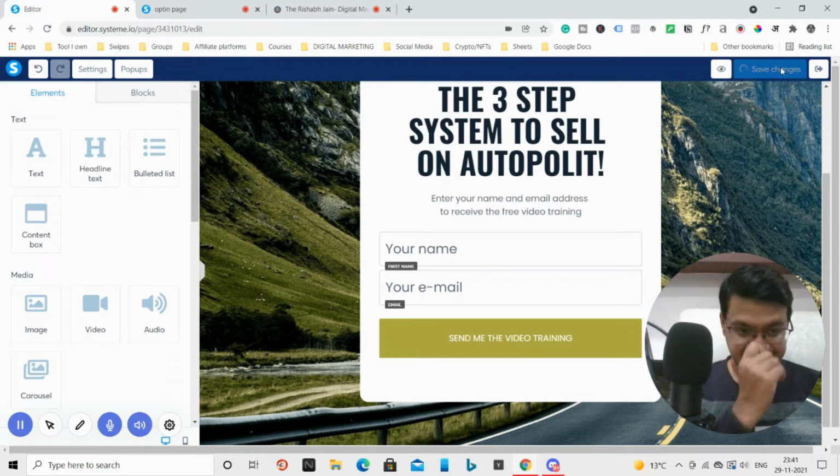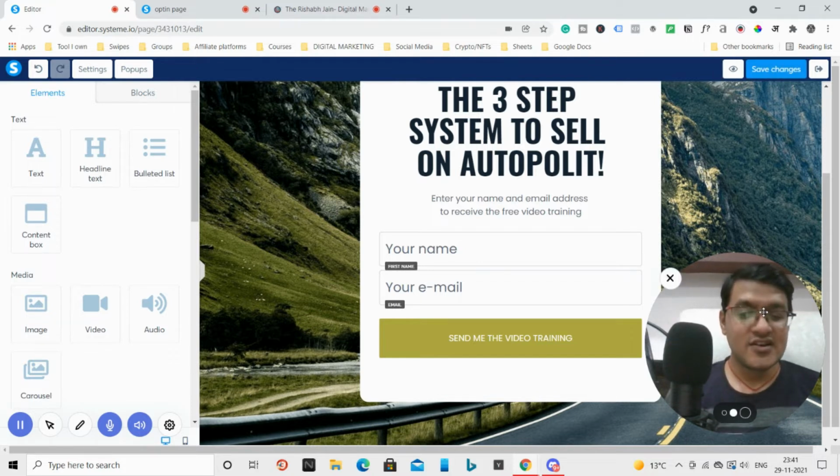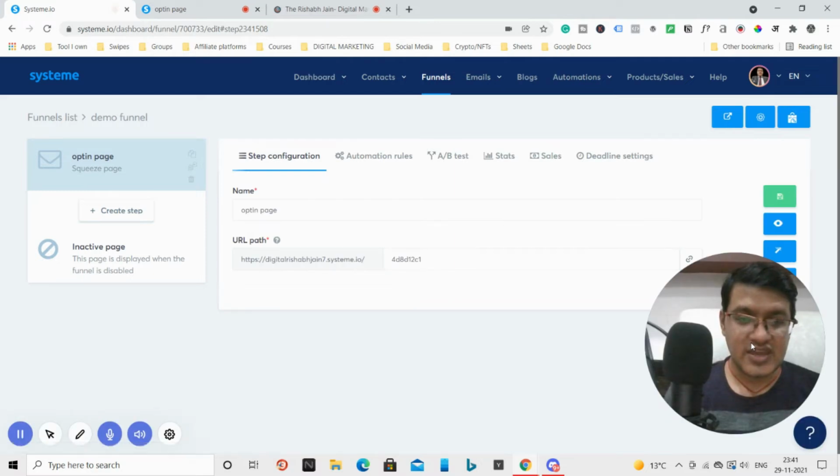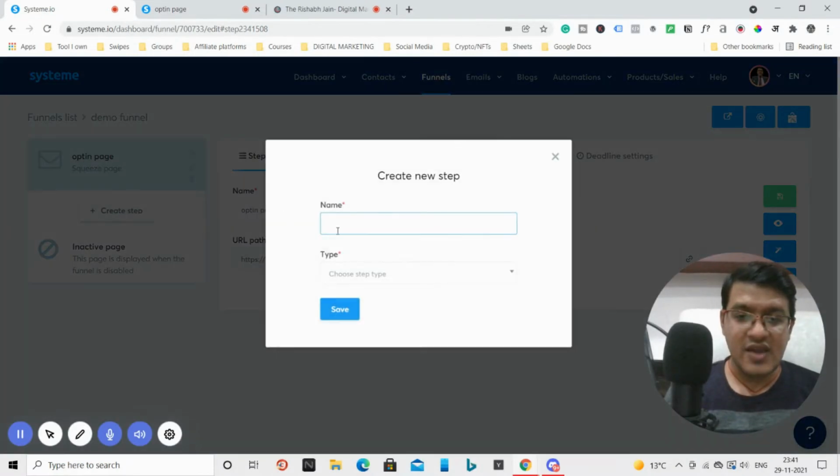And once you do that, you can simply click this button and you will be taken to the main dashboard. Okay, so here you can see my first page is ready. So suppose I want to create another step. Okay, so I'm creating a lead funnel.